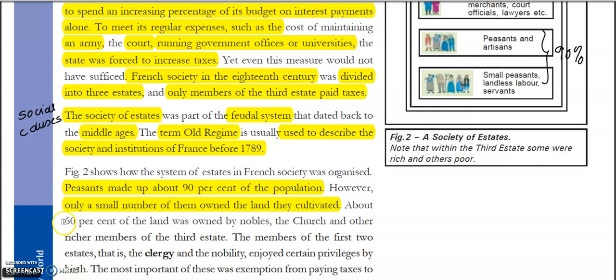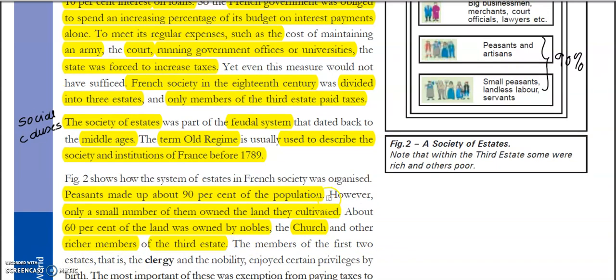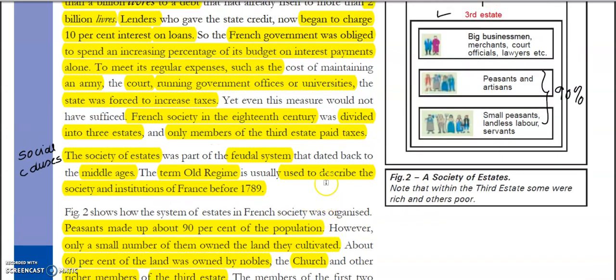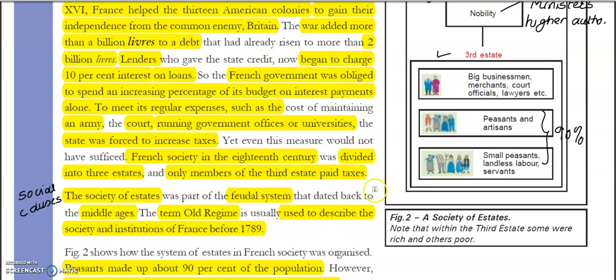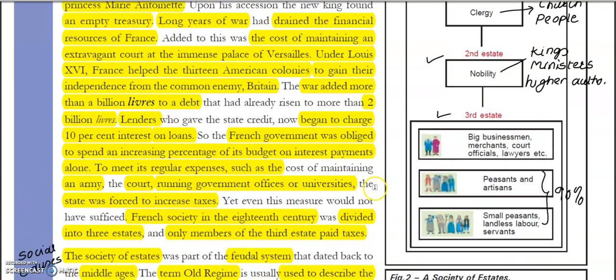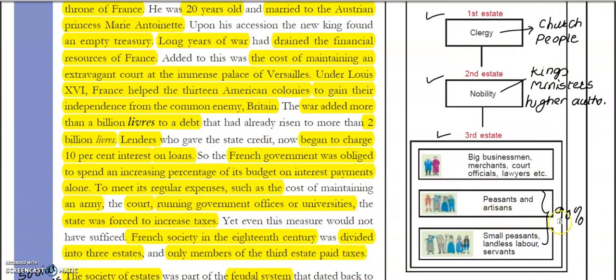So about 60% of the land was owned by nobles, church, and other richer members of the third estate. 60% of the land. However, the population was 90% peasants, but still 60% of the land, who occupied it?